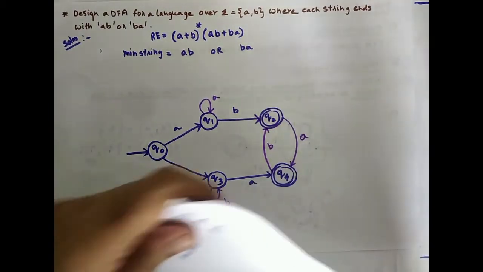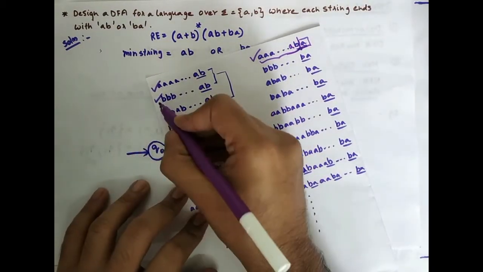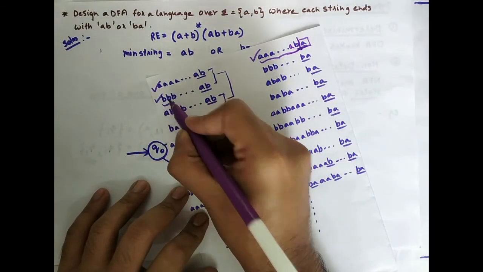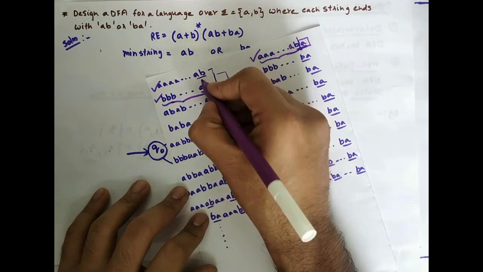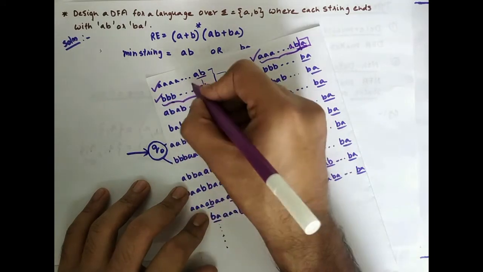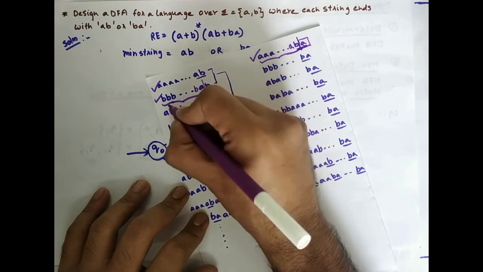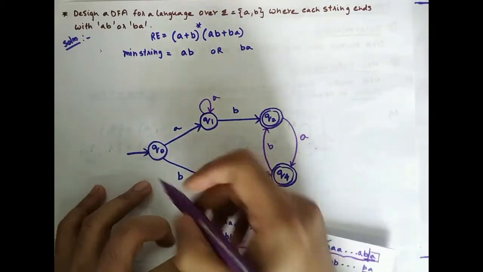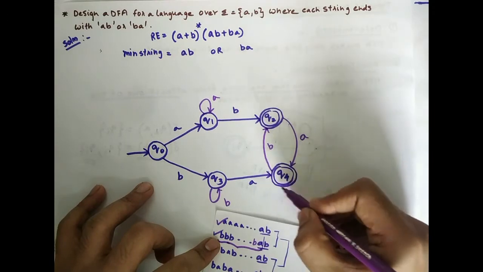Okay, here also please note that when you have n number of B's till this last element, here also there will be B. So you have n number of B's and after that a single A is encountered. This is already an accepted state. N number of B's and then A is encountered, this is already an accepted state.